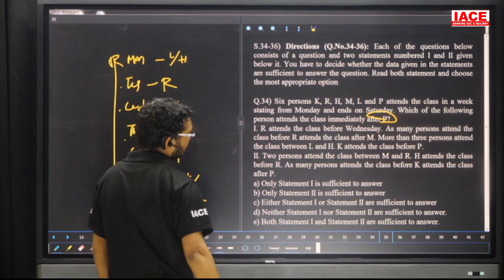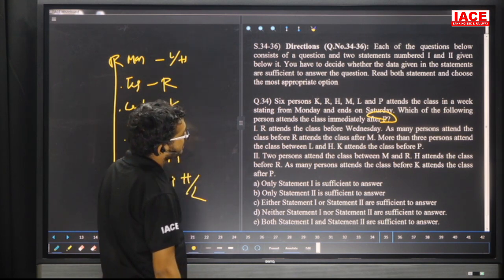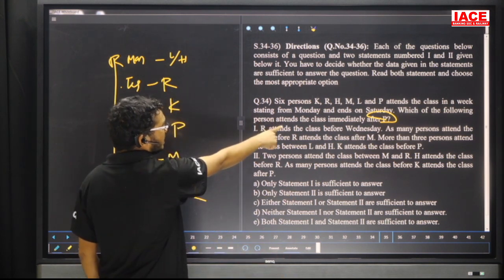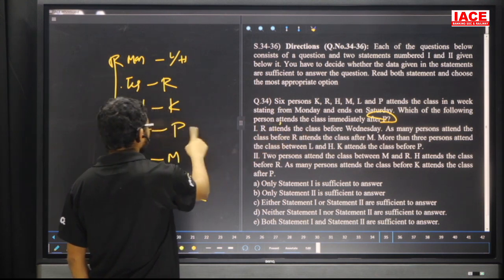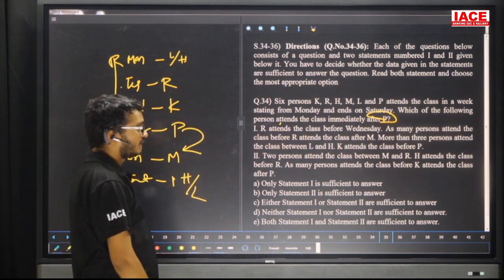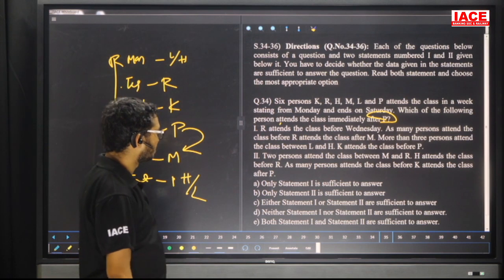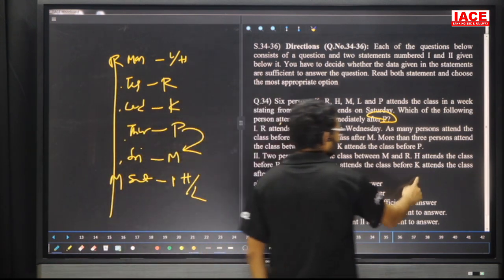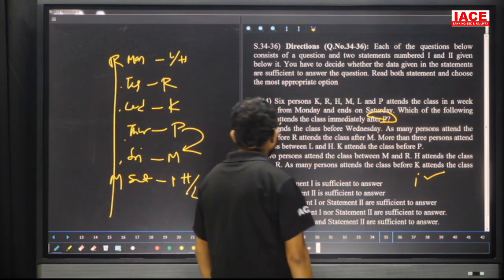This is the given one. Then who attends? The question is: which of the following persons attends the class immediately after P? Immediately after P is M. That means statement 1 alone is enough for us to conclude the answer. Here, 1 alone is sufficient. Next, suppose and check here.